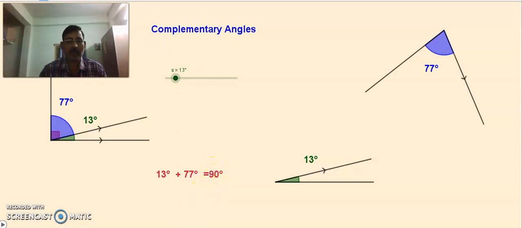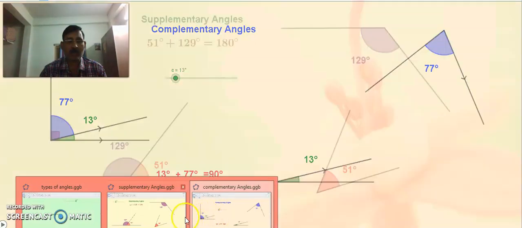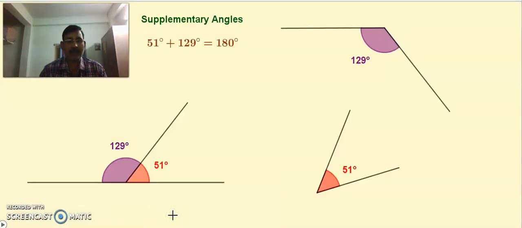Now let us go for one more, that is supplementary angles. What are supplementary angles? Two angles are said to be supplementary angles when their sum is 180 degrees. Again, the two angles may be adjacent, or may not be adjacent.